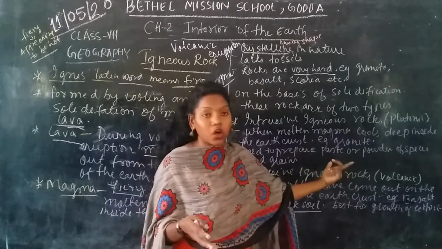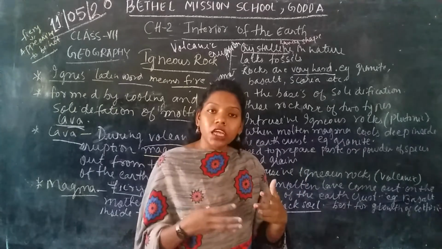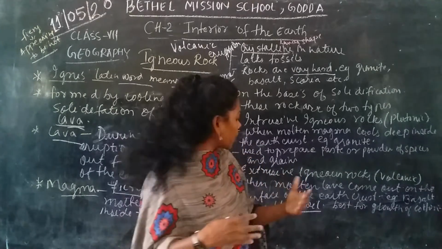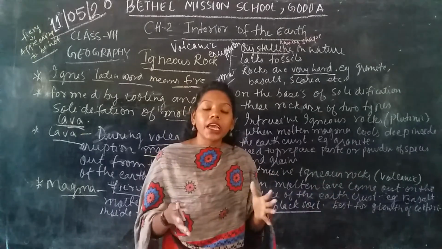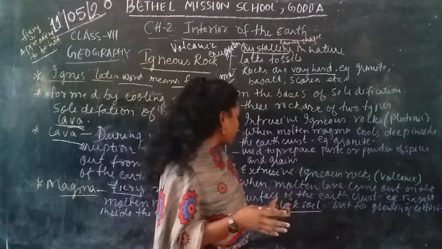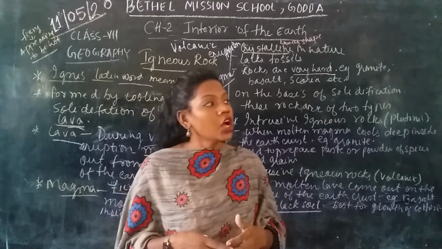Extrusive igneous rocks are also called volcanic rocks. They come out during volcanic eruptions in the form of lava. The example is basalt, which is black in color and makes the black soil, which is best suited for the growth of cotton.